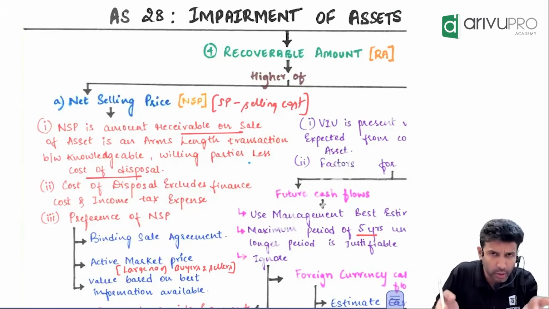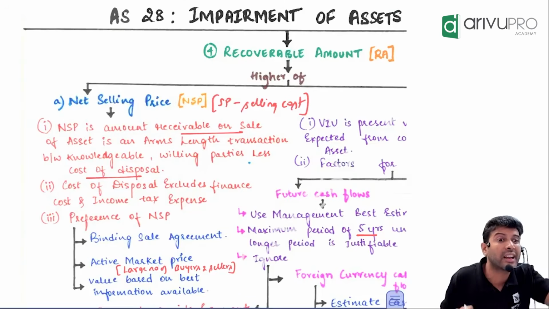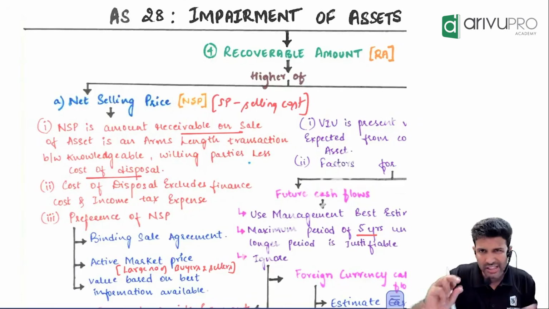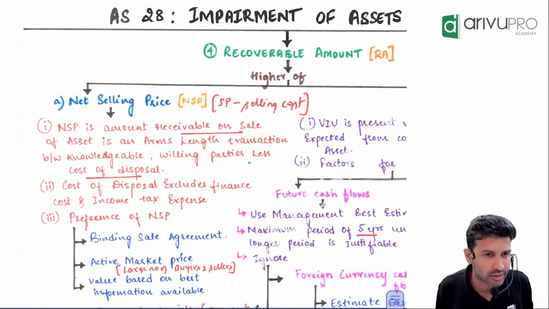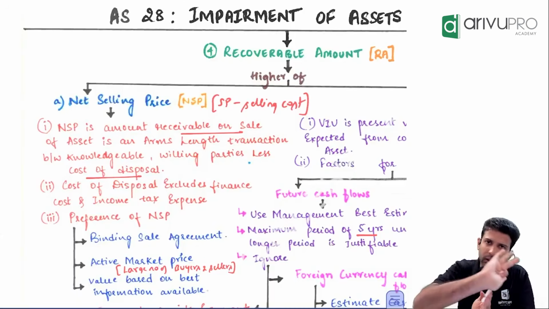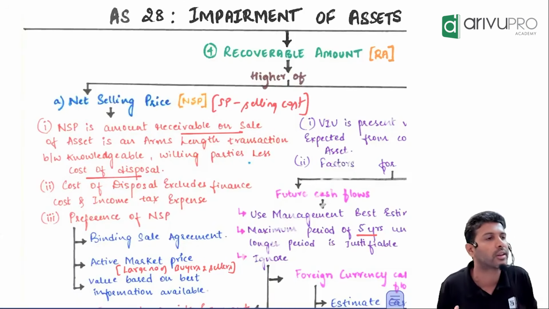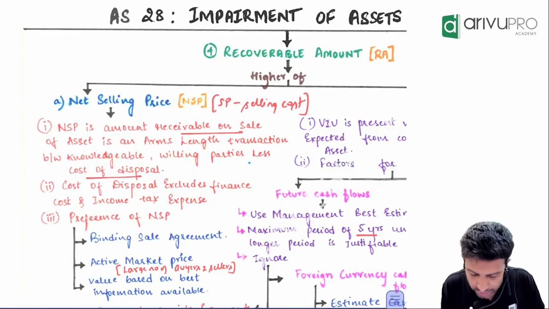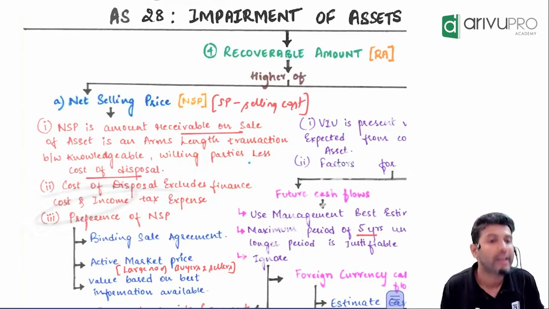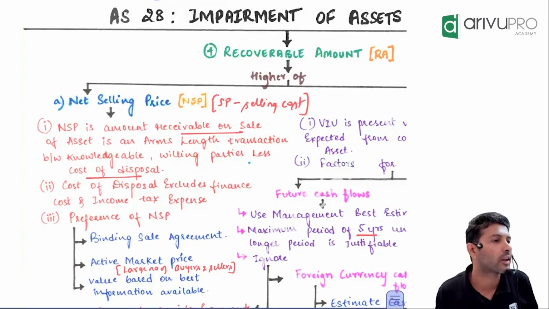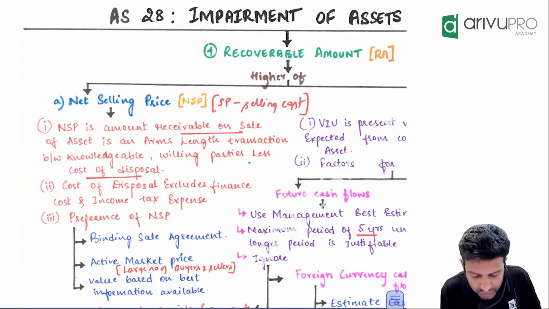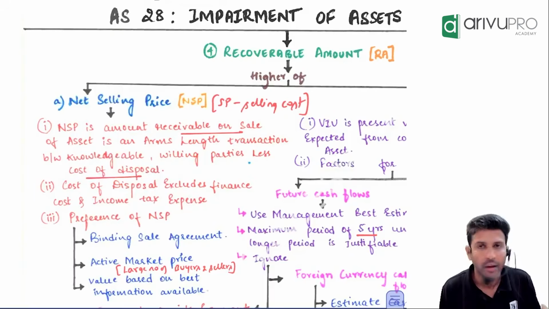Overall business. What are we doing here? Impairment of a particular asset. So since that finance cost may not be necessarily related to a particular asset, the standard has taken a thumb rule that finance cost, don't consider it as an expense for NSP determination. So that selling expense will exclude your finance cost, and your income tax expense also is not considered as a selling expense. It should not be considered for this purpose. Fine, that's all we're doing.